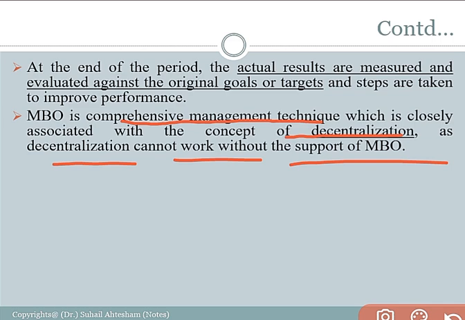Right. So management by objective and decentralization are associated very closely, and both have to be managed in an effective manner. The manager has to make a balance and try to accomplish the organizational goals and objectives in the right way by proper planning and proper coordination between these two, right? So departmentalization and decentralization play a major role in management by objective.